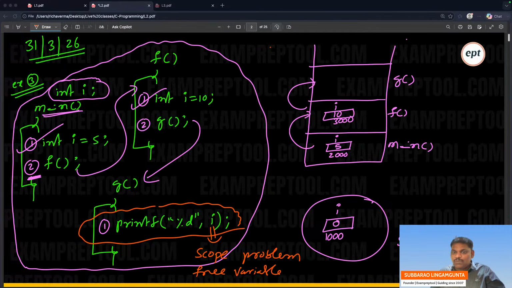Right, let's start now. Everyone listen, let's start now. So you are simply saying print i. It will immediately check where is the i inside this function. It is not there. This is called a scope problem. This is called a free variable.